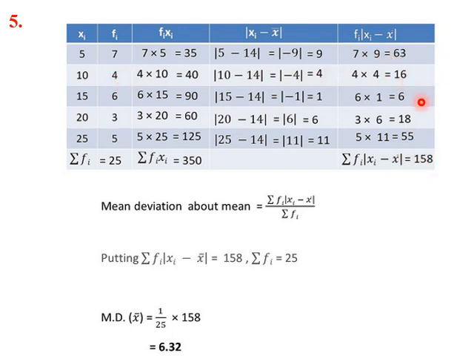So when we add all this, we get the sum of frequency into mod of x minus x bar. These terms, when we add up all the terms, we get 158. The mean deviation about mean is sigma of fi into absolute x minus x bar divided by sigma fi. We merely substitute 158 divided by 25, which we get as 6.3. This is the mean deviation about the mean.